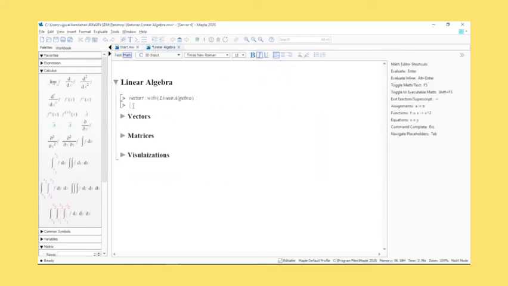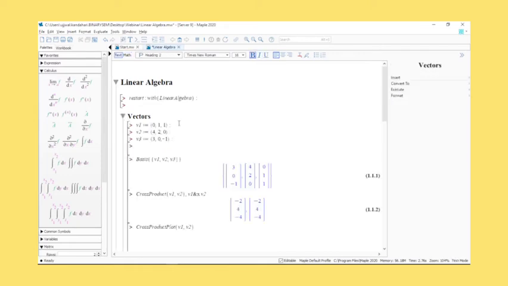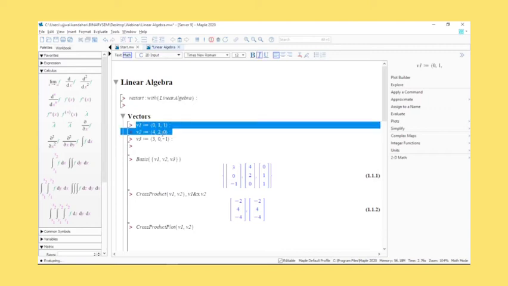Cover up a couple of examples. Again, I will just load the linear algebra package and start off with vectors. As I mentioned in the first session as well, there's no restriction on what sort of data structure you're using inside Maple. You can work with sets, vectors, arrays, matrices, lists, even numbers. It's very easy to identify what sort of data structure you're working with as well. So I've defined these three vectors.